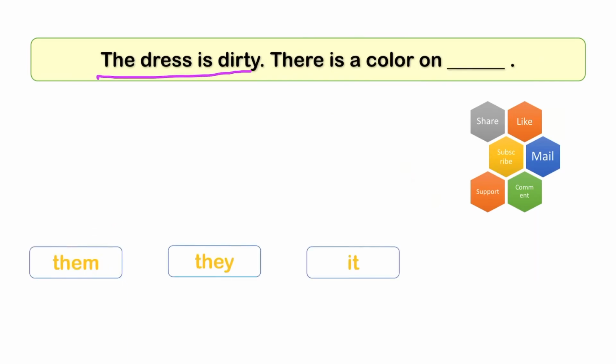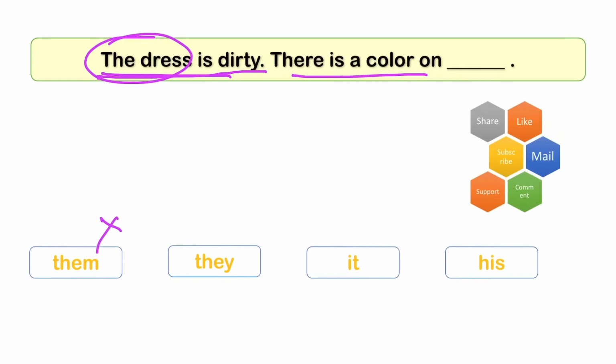Next, the dress is dirty. There is a color on dash. The dress is dirty. There is a color on dash. So here we are telling about the dress. The dress means we can't use them. We can't use they. Of course, we can use it. So there is a color on it. The dress is dirty. There is a